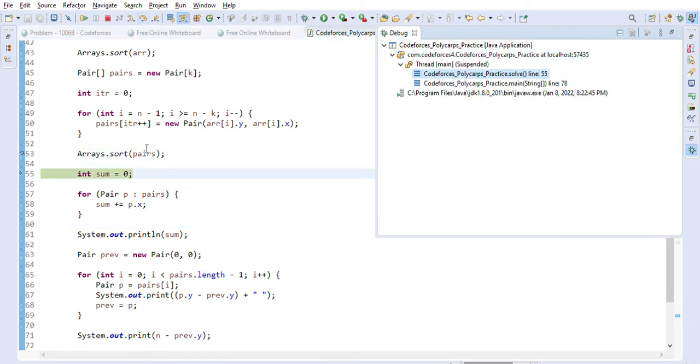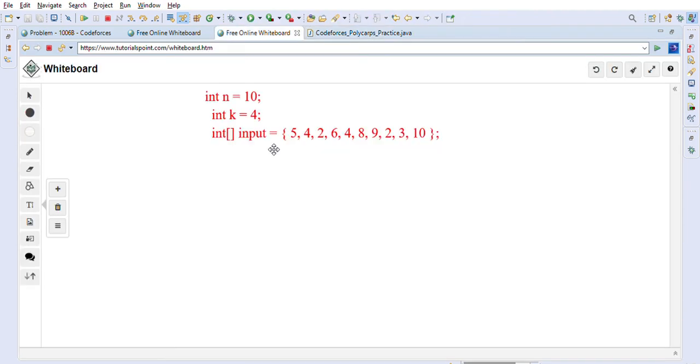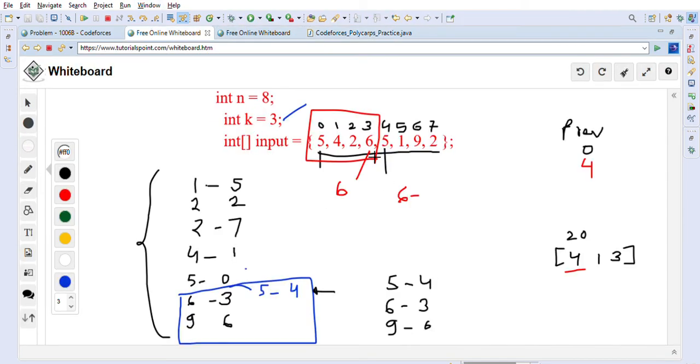Let me just check it out. So 6 4 will be before, basically. So 6 4 is before.